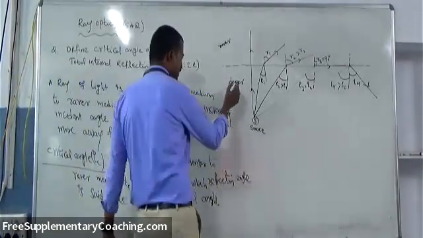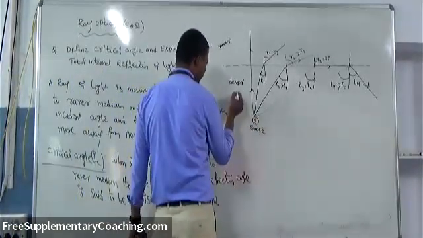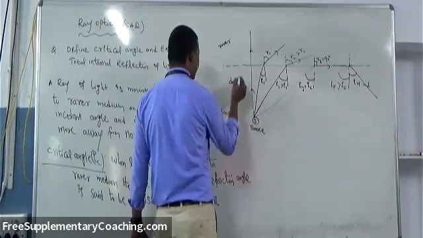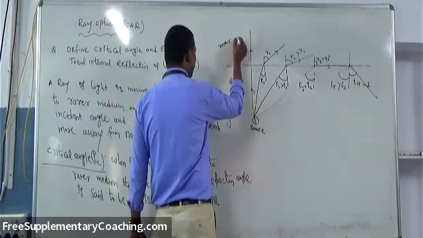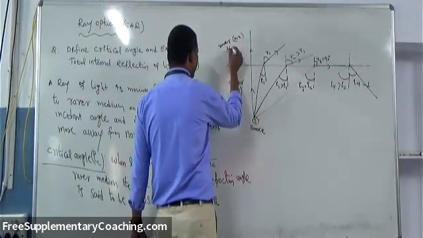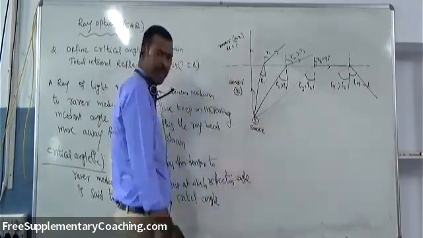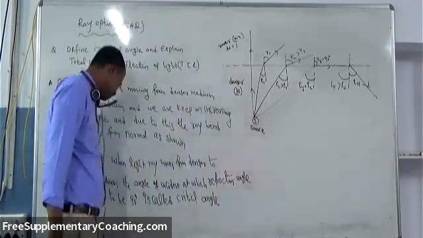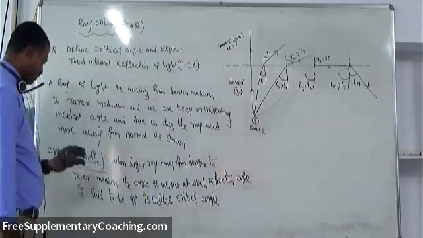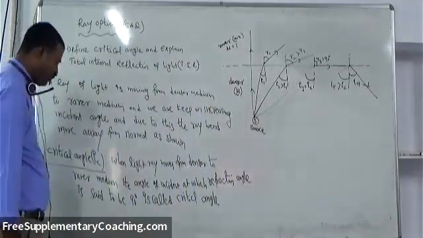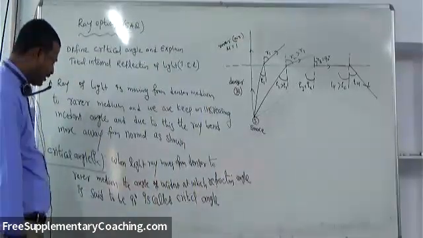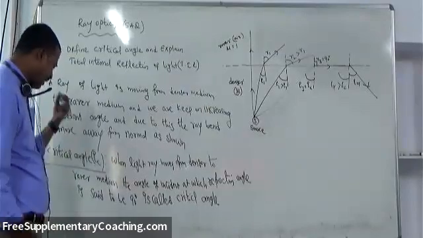Then we'll take the critical angle. Here something denser medium I am taking with refractive index mu. And this is rarer medium, something like air I am taking. So refractive index of air is 1. Then the critical angle for this particular pair of medium I can write by using Snell's law.